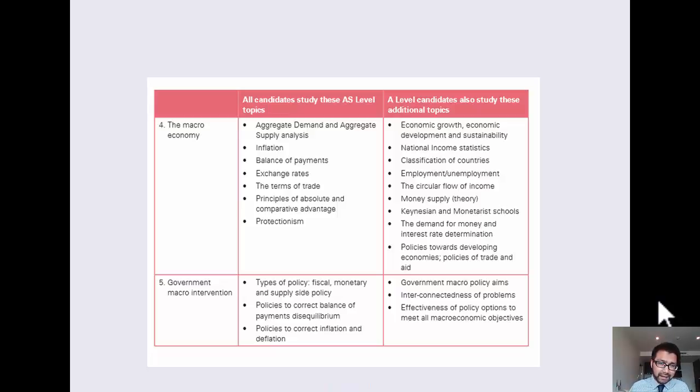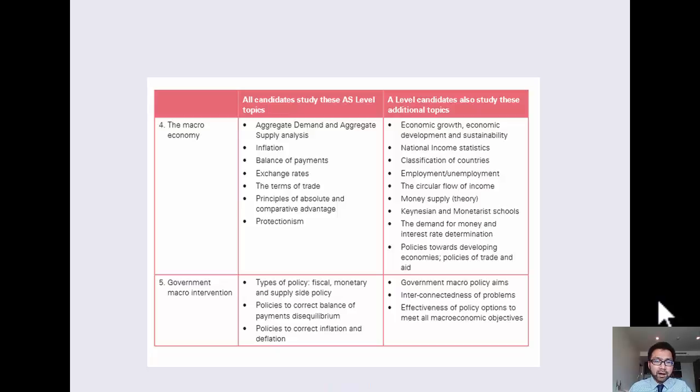Lastly, when the government wants to try and improve the macroeconomic situation in the economy, they have different tools. So we're going to look at these tools. One being fiscal policy. So can they change taxation? Can they spend more money? The other one will be monetary policy. Can they start changing the money supply? Increase, decrease interest rates. This idea of quantitative easing, almost printing money. And then supply side policies, which is a longer term improvement of the economy as a whole.